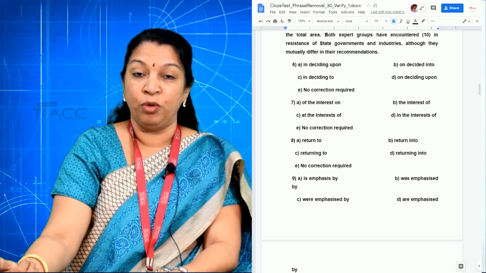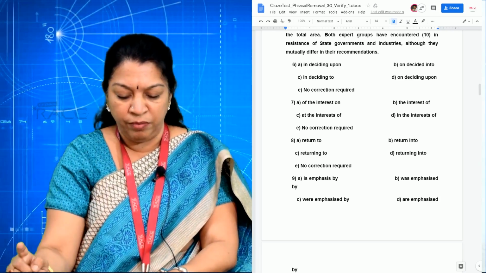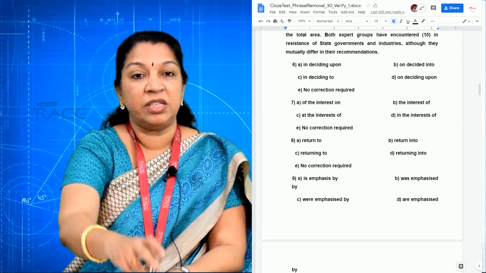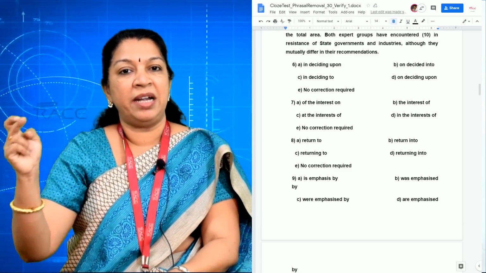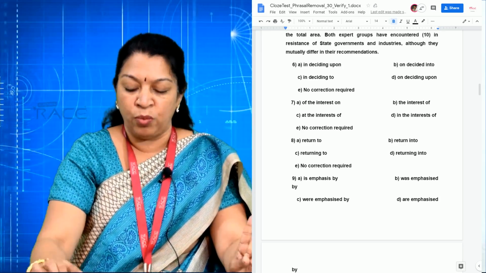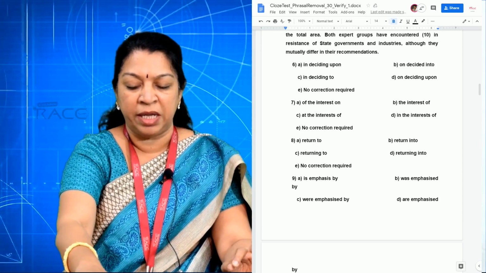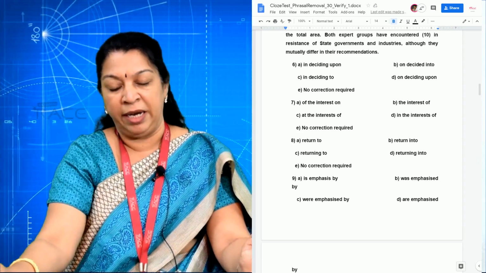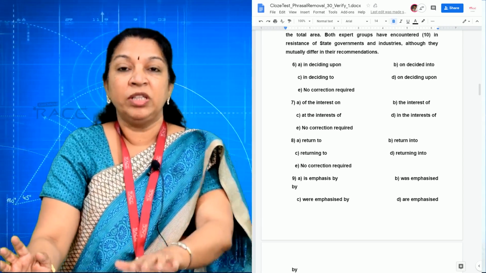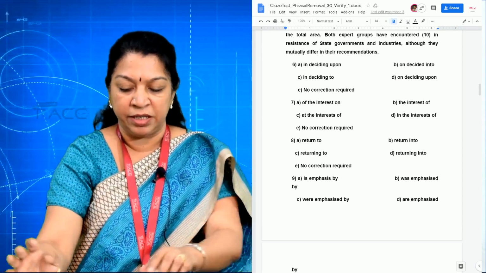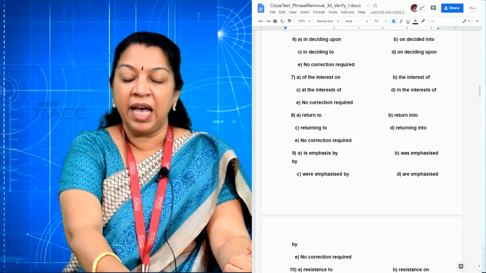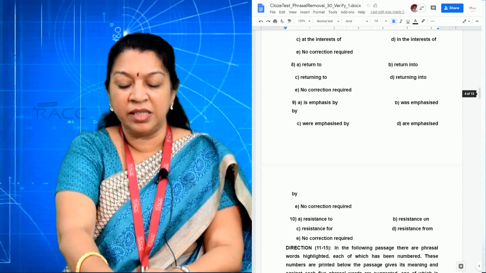So 9th one options ponga. So is emphasis by is wrong. There is no plural. Hotspot, biodiversity hotspot is singular. So C and D and the B verbs are plural, so eliminate. So you have only one option, B, was emphasized by the Western Ghats Ecology Expert Panel. So for the 9th blank, option B is the right answer. This is based on active passive, you can select. Is it clear? So now coming to the 10th blank, both expert groups have encountered in resistance of.